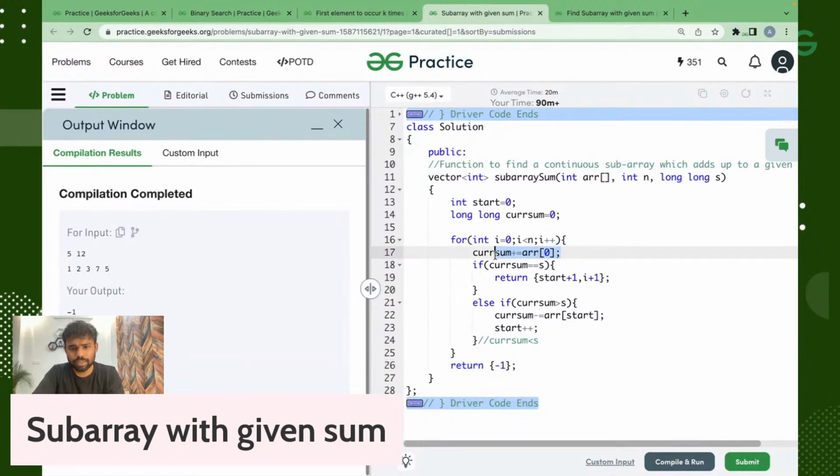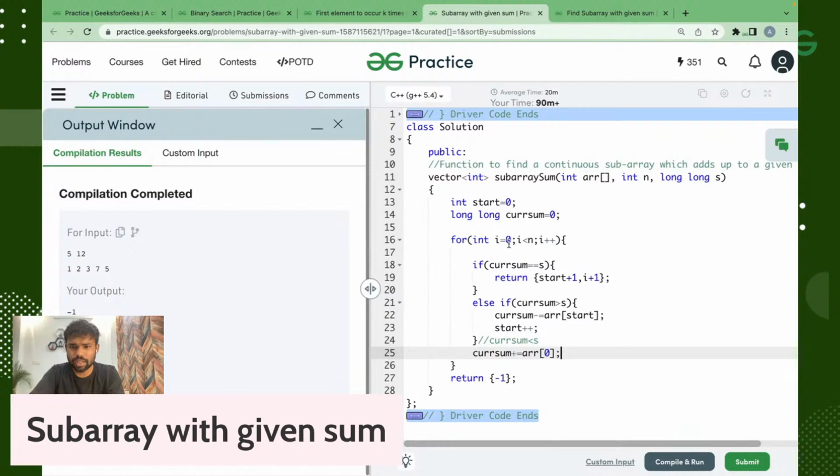I think this should be checked after the live only. And here it should be 1, and here it should be arr of 0. Exactly. That should be the case. And here it should be till n.